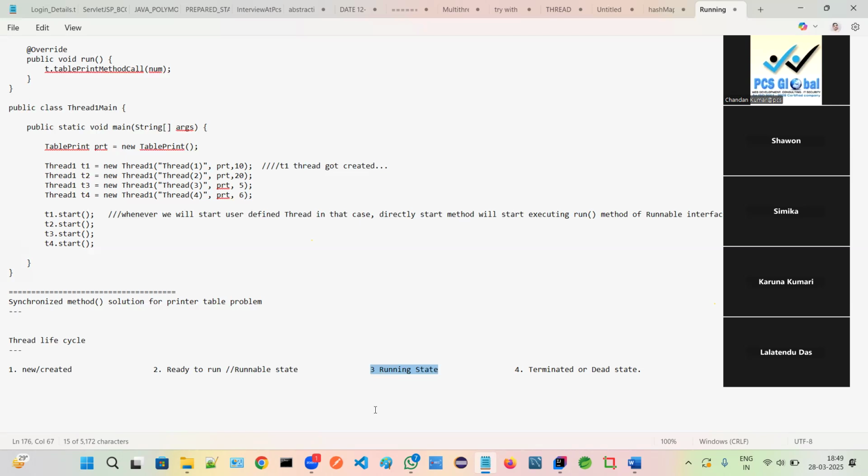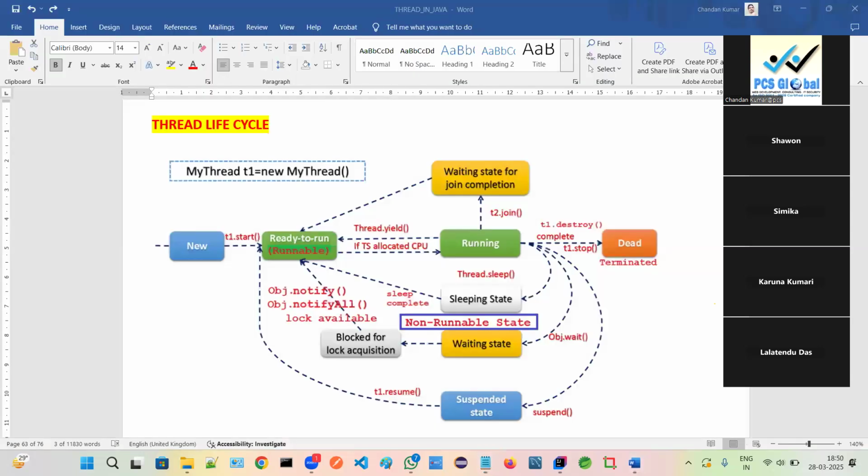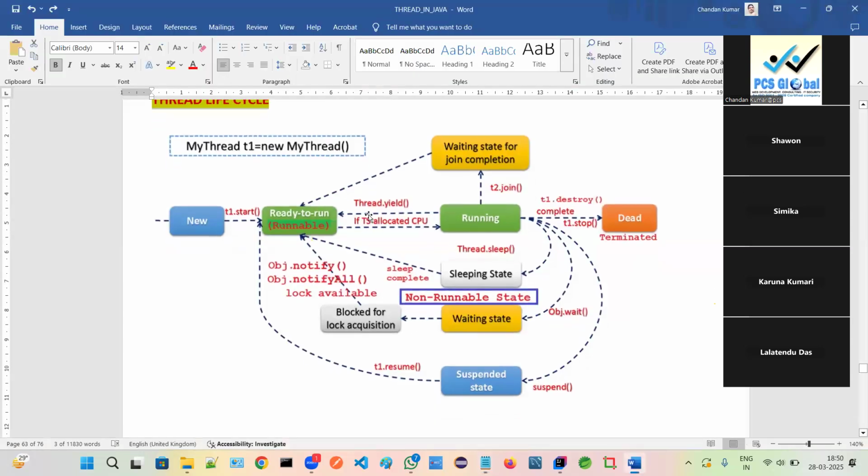If we call the yield method, at that moment from running to runnable it will come. Yield is a method. If we call any thread with the yield method, that thread will go itself from running to runnable state. So with the yield method, from running it will go into the ready.